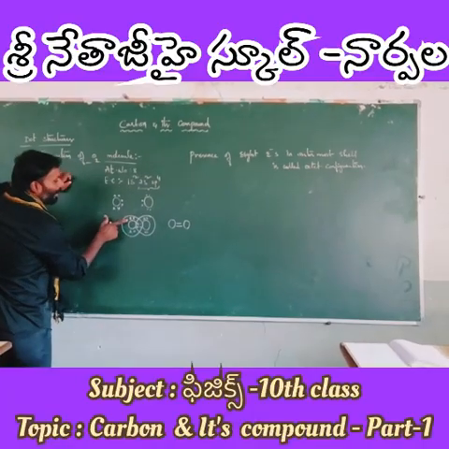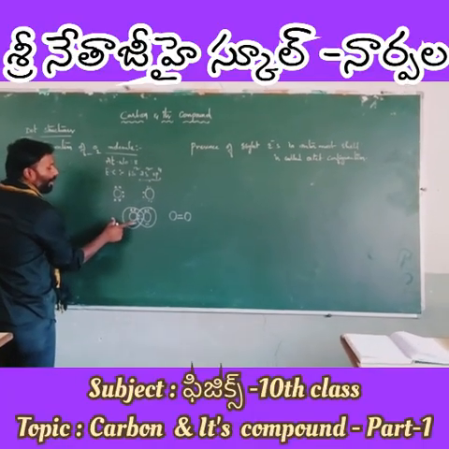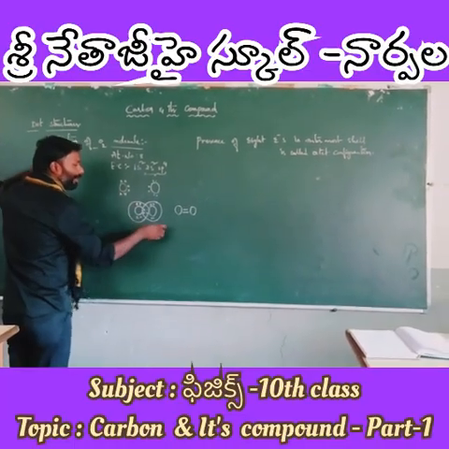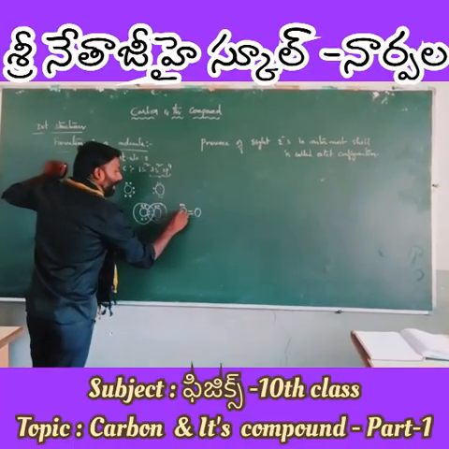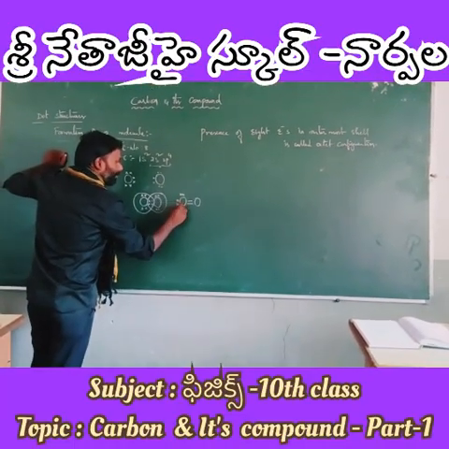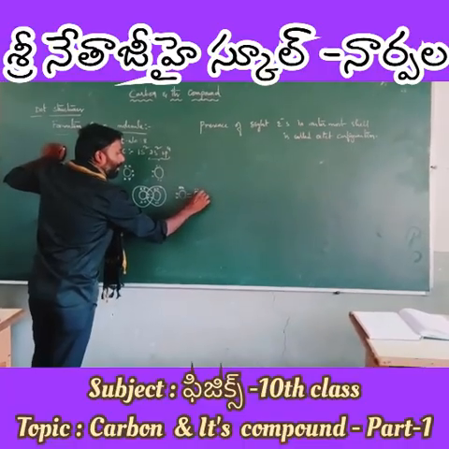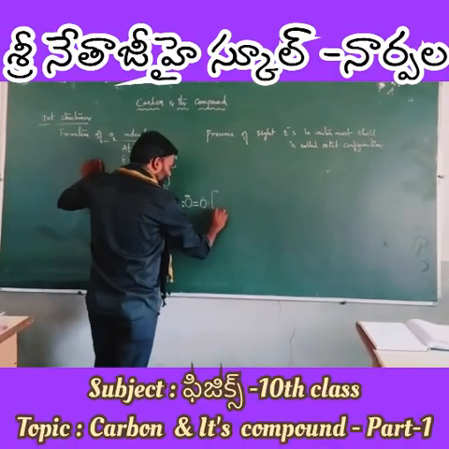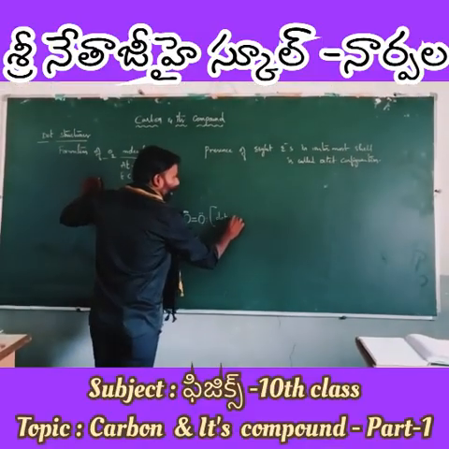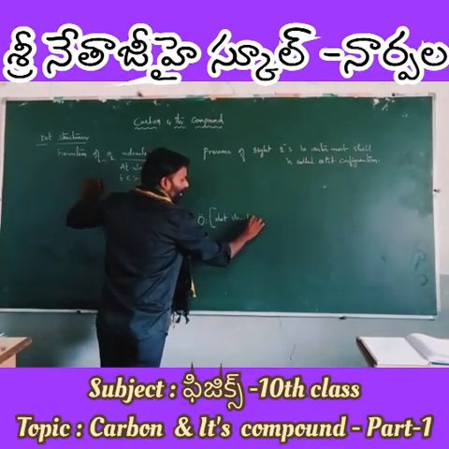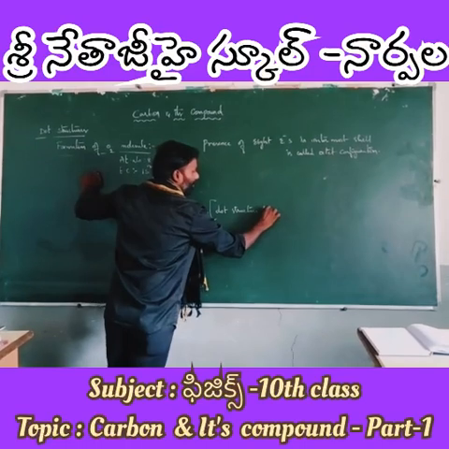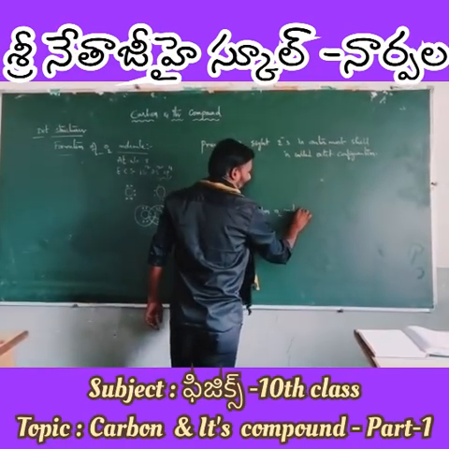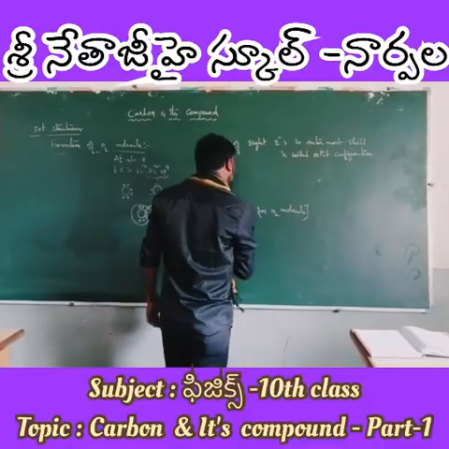Therefore, what are the unshared or untransferred electrons? Write them as they are: dot dot dot dot. So this is the dot structure for the O2 molecule. You must be very clear.